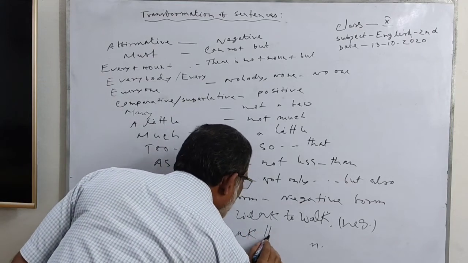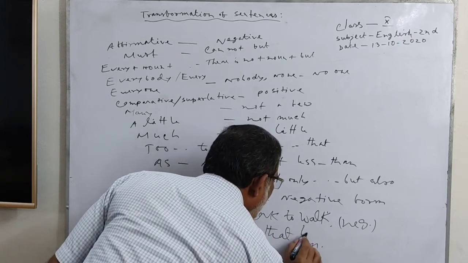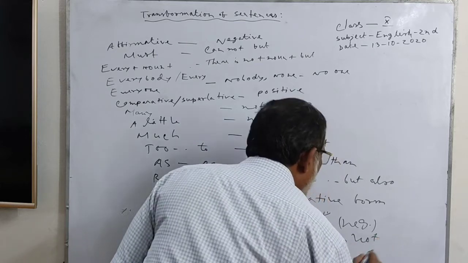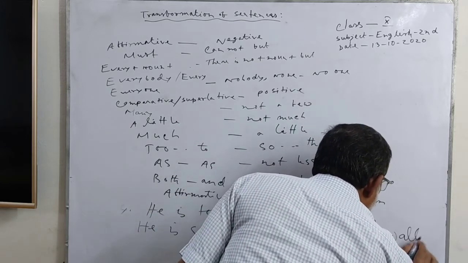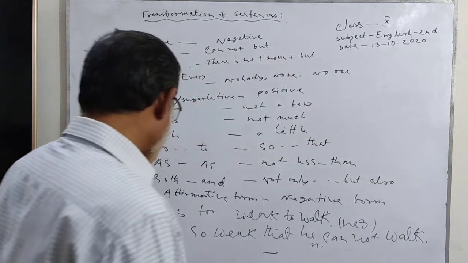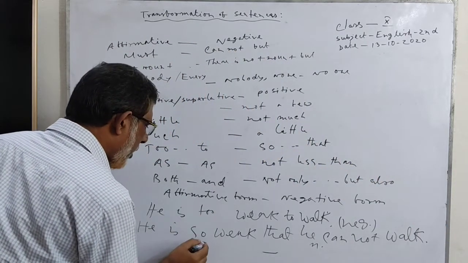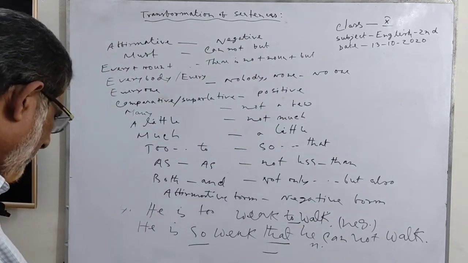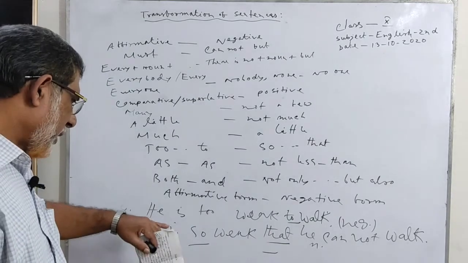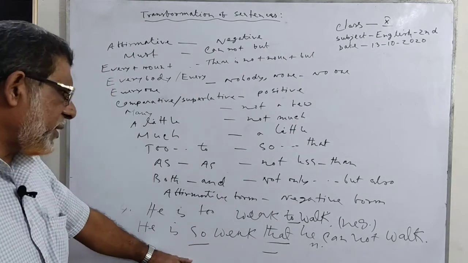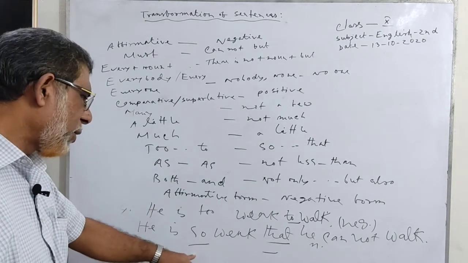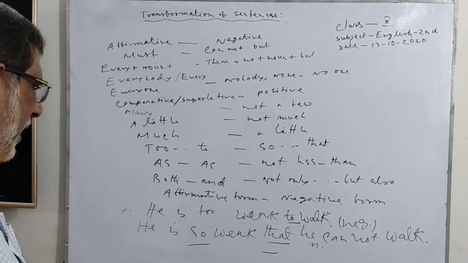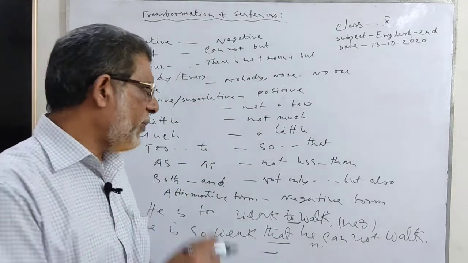He is so weak that he cannot walk. So for too, that for to. When you are going to change this negative sentence to an affirmative sentence, then we use too for so, to for that. In this way, we can change affirmative to negative and negative to affirmative.